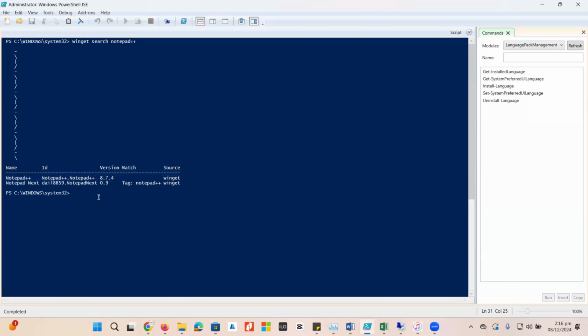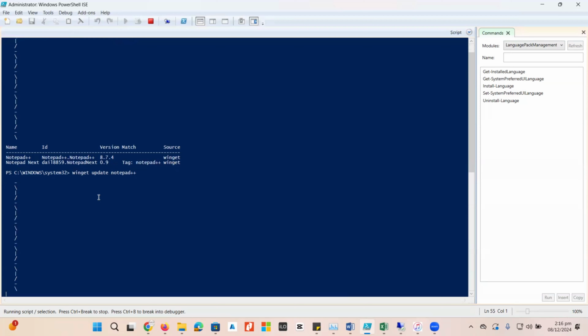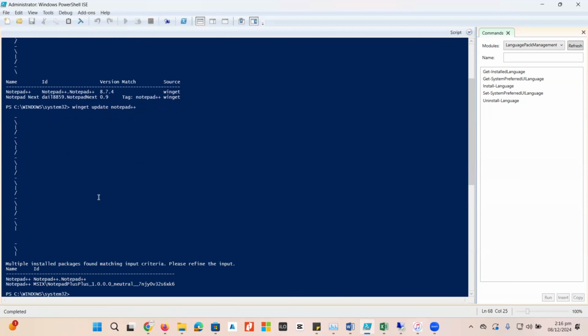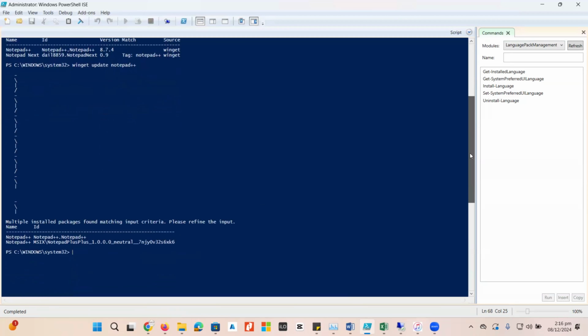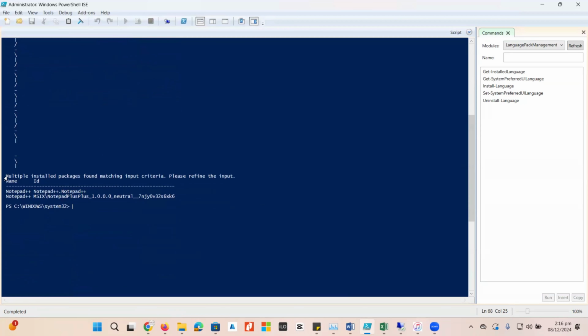If I want to update any specific application, this option is also available. Winget update Notepad plus plus. It will just update the Notepad plus plus application inside Windows 11. There are a number of features available, and we can perform all these tasks here. Okay, it says multiple installed packages found matching input criteria. Please refine the input. So it shows that there are a number of applications available, and I just need to specify which notepad version I want to update.